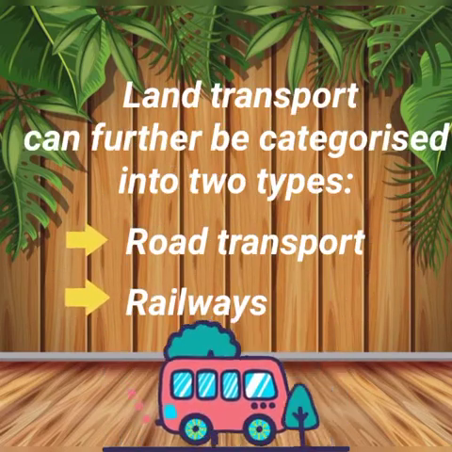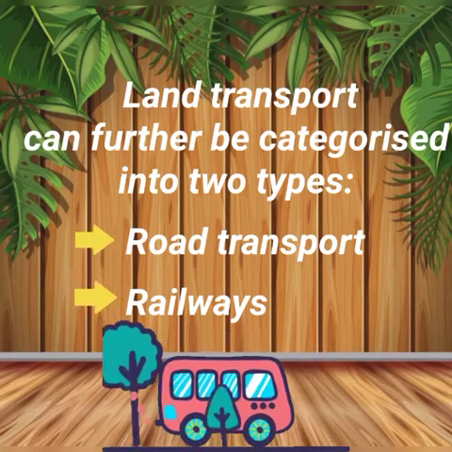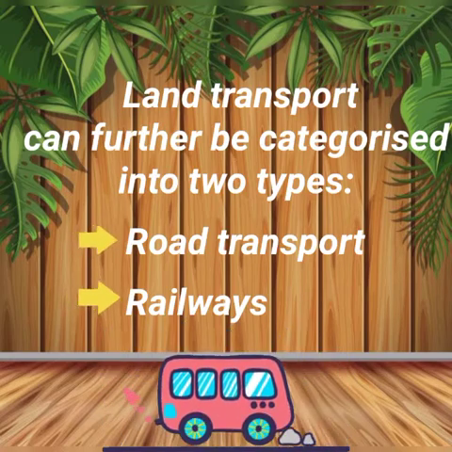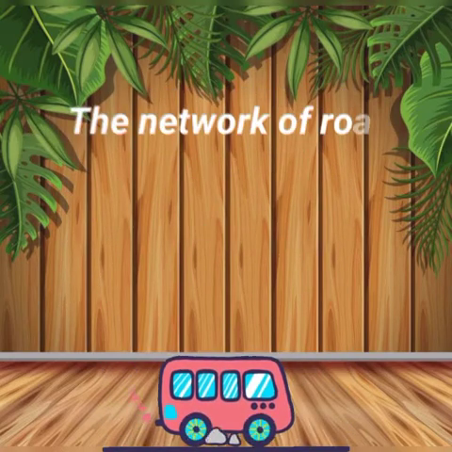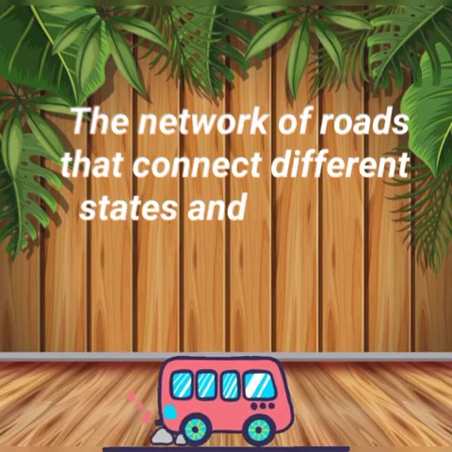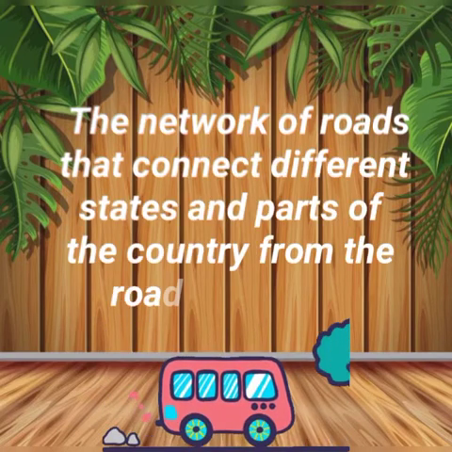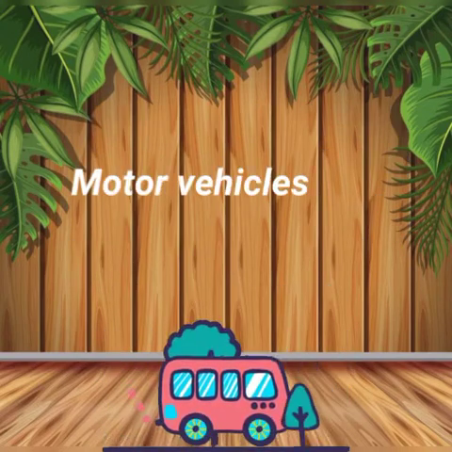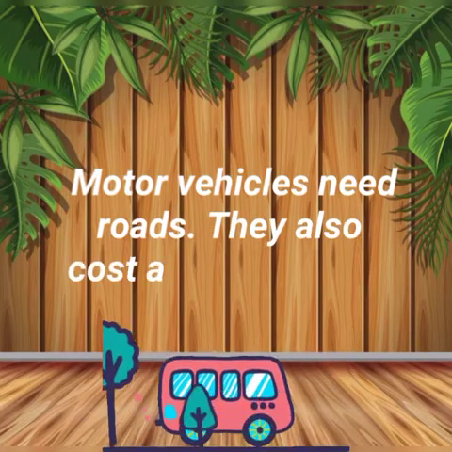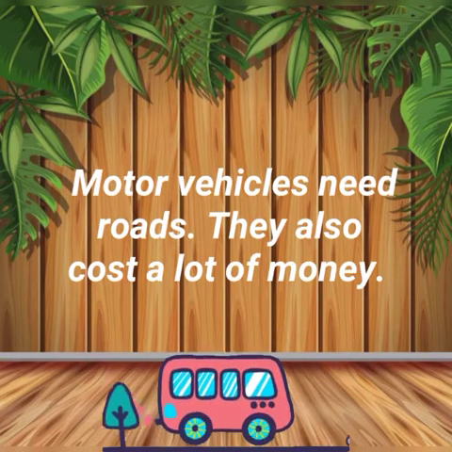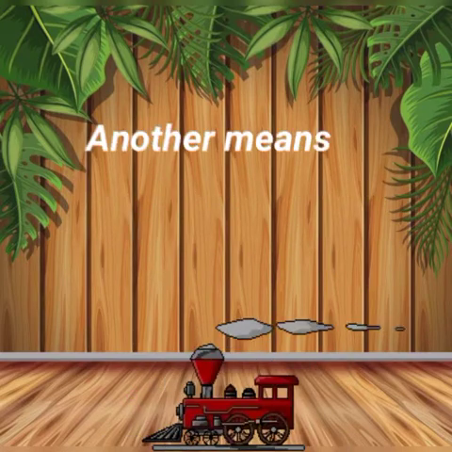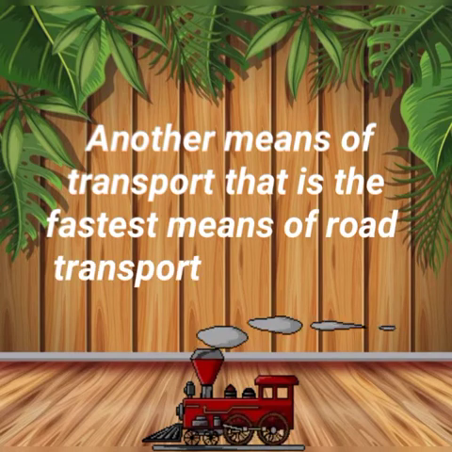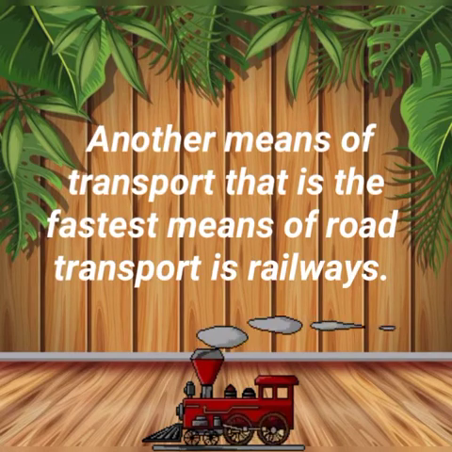Land transport can further be categorized into two types: road transport and railways. The network of roads that connect different states and parts of the country form the road transport. Motor vehicles need roads. They also cost a lot of money. Another means of transport that is the fastest means of land transport is railways.